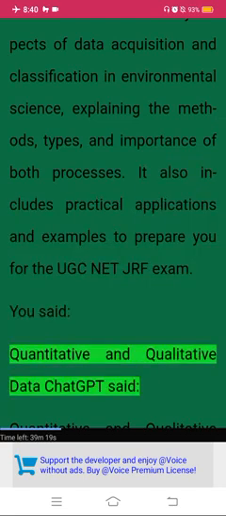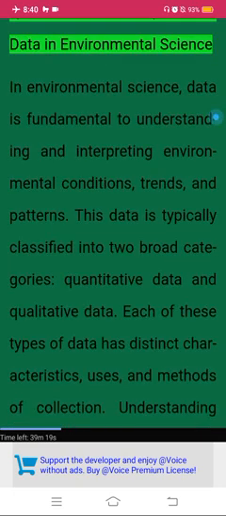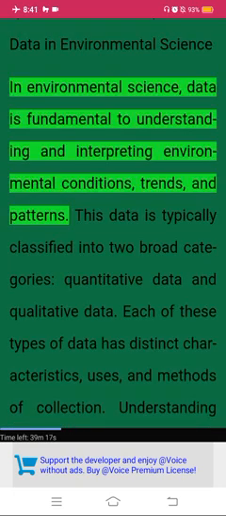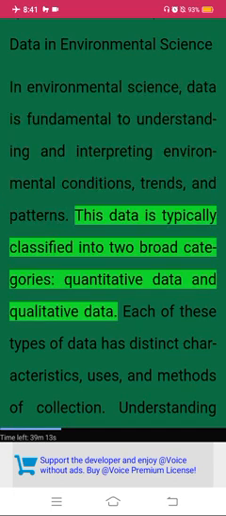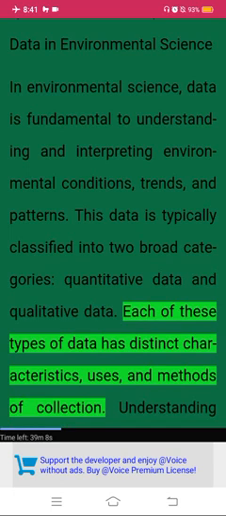Quantitative and qualitative data in environmental science. In environmental science, data is fundamental to understanding and interpreting environmental conditions, trends, and patterns. This data is typically classified into two broad categories: quantitative data and qualitative data. Each of these types of data has distinct characteristics, uses, and methods of collection.